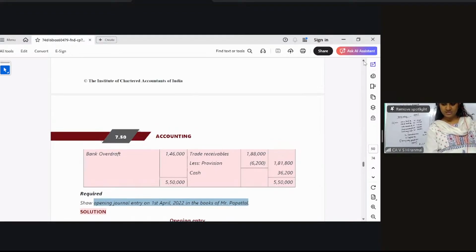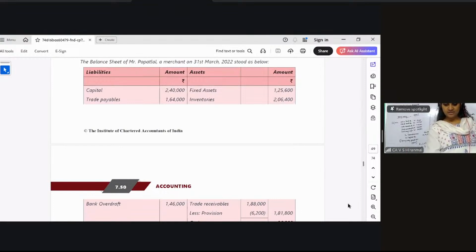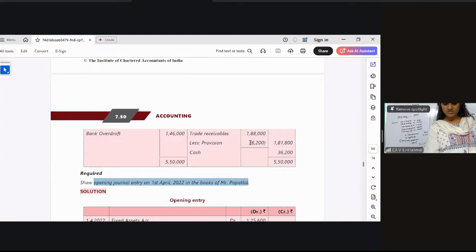All of you, please see. I want you to do this now. Fixed assets you will debit, inventories you will debit. Now trade receivables, madam. There is a provision here, madam. So how will I show this as minus? No problem, my dear students. Show provision for trade receivables on the liability side.